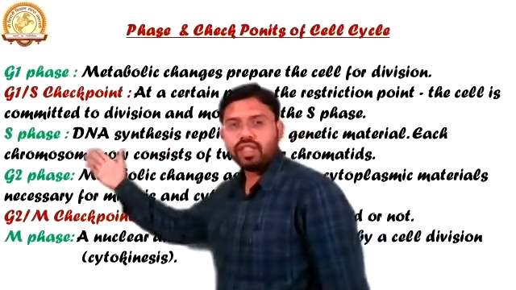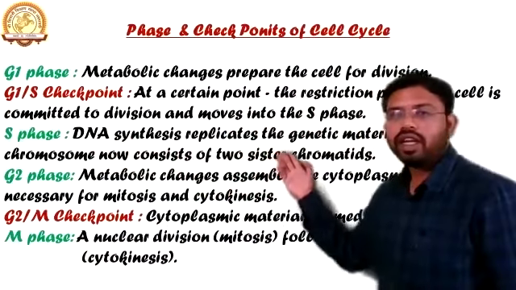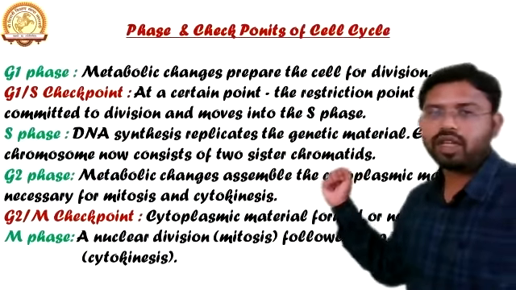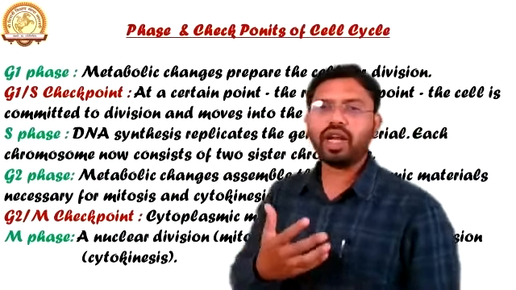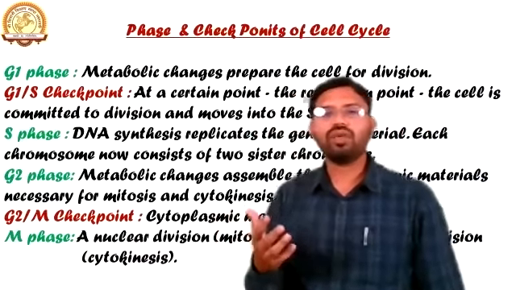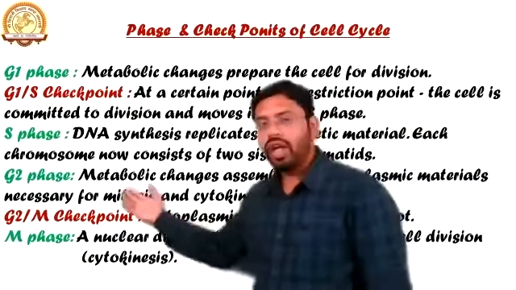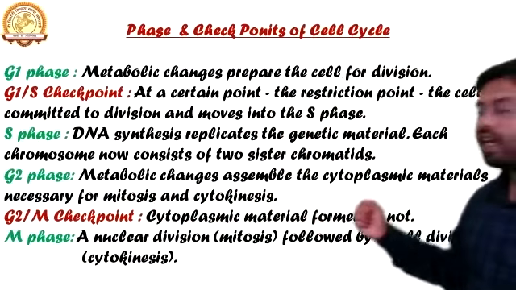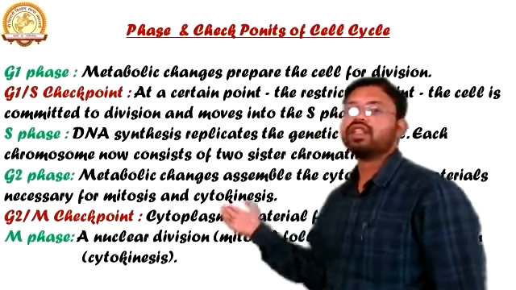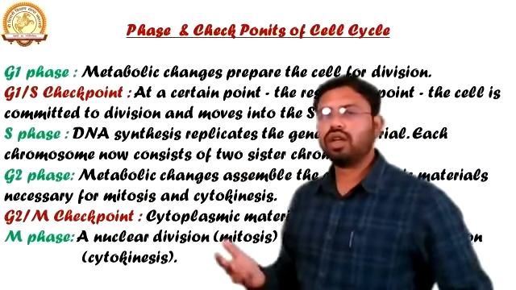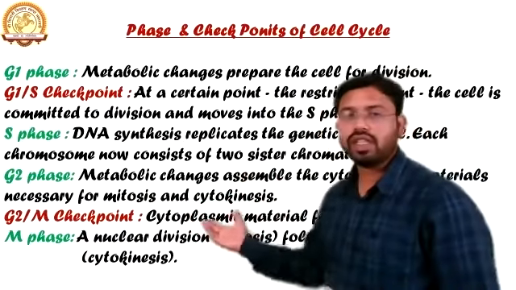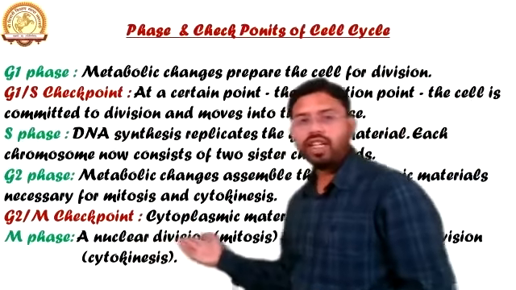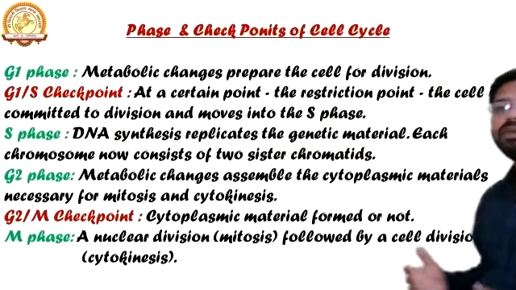Then in S phase, DNA synthesis takes place and the genetic material gets replicated. Each chromosome now consists of two sister chromatids. In G2 phase, the metabolic changes assemble the cytoplasmic materials necessary for mitosis and cytokinesis. So in G2 phase, the materials needed for mitosis and cytokinesis are gathered. Now at the G2M checkpoint, it is checked again whether the cytoplasmic material has been formed or not.